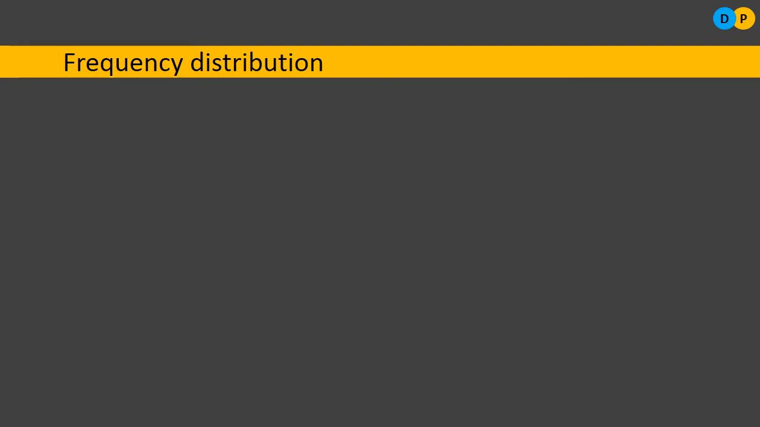Dear students, in this video, let us study the concept of frequency distribution. We know already what is a variable and what is the difference between variable and attribute. What is variable? A quantitative characteristic which varies from unit to unit is called as variable.